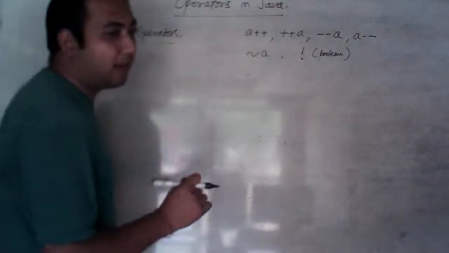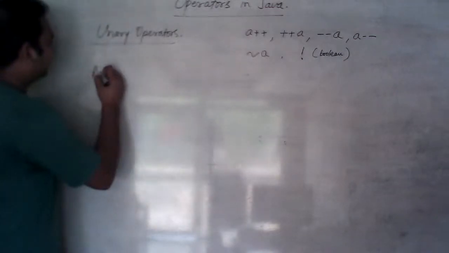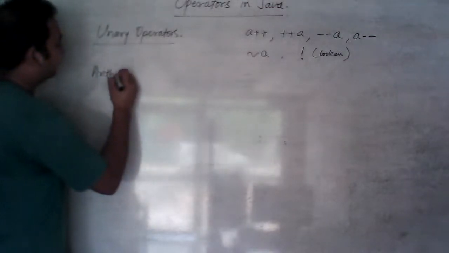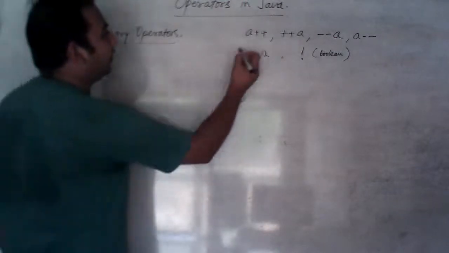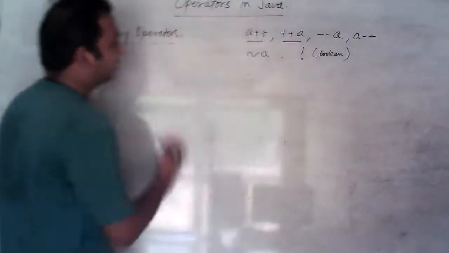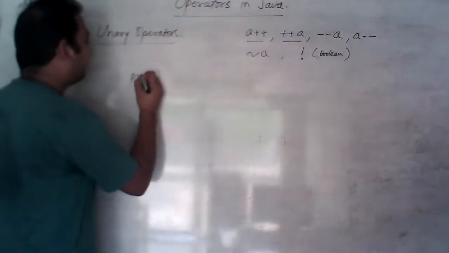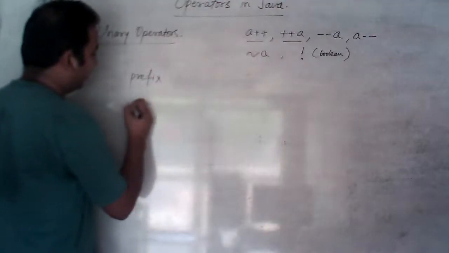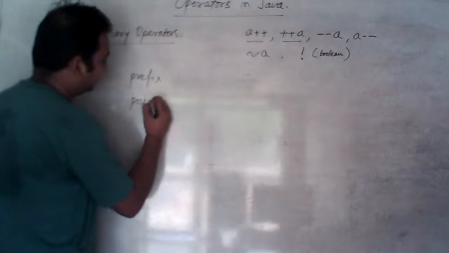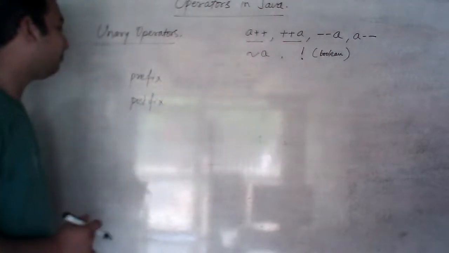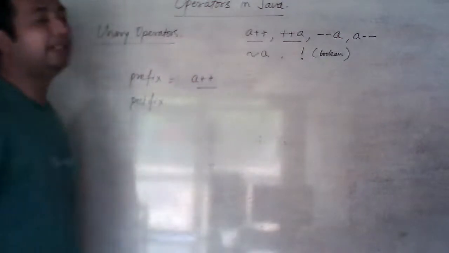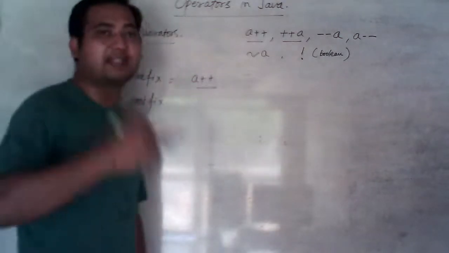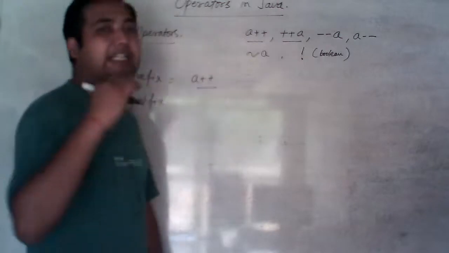Okay. Now we will talk about arithmetic operators. Before arithmetic operators, let me tell you about this a plus plus or plus plus a. These are known as prefix and postfix. If we are writing a plus plus, it means whatever the value of a is right now, it will increase by 1.